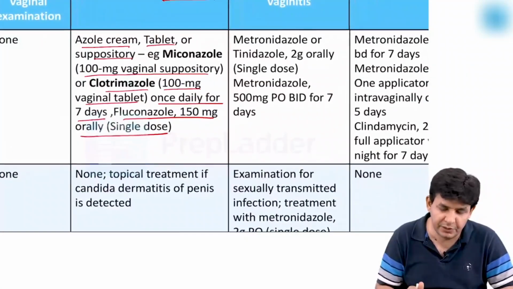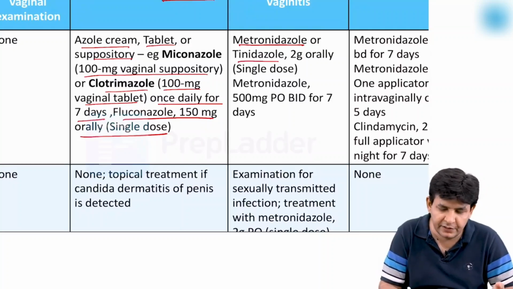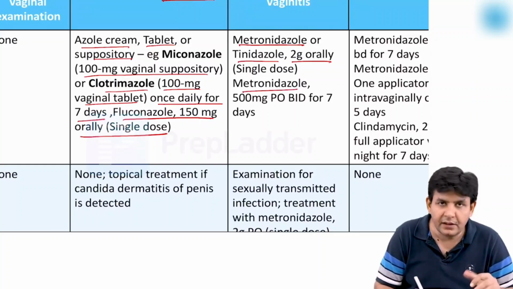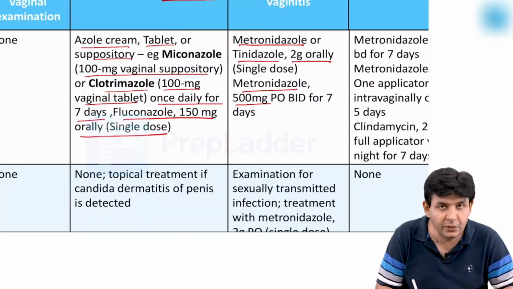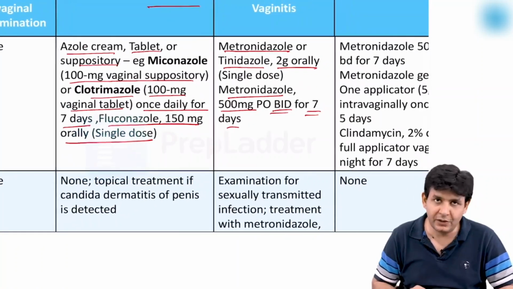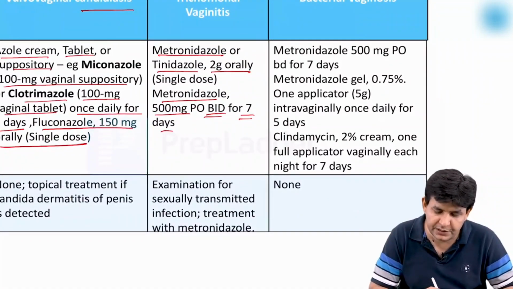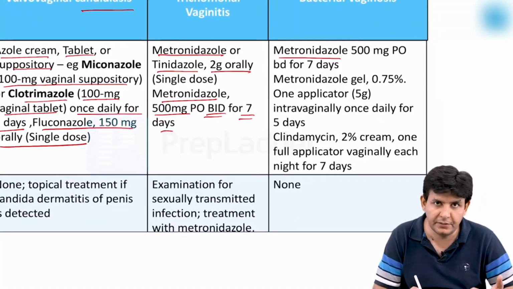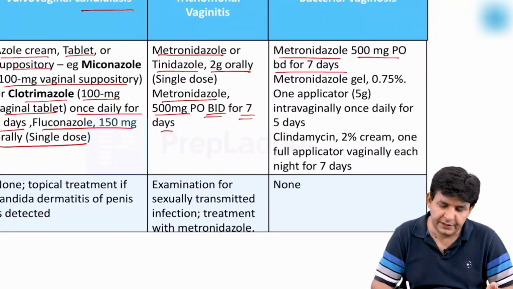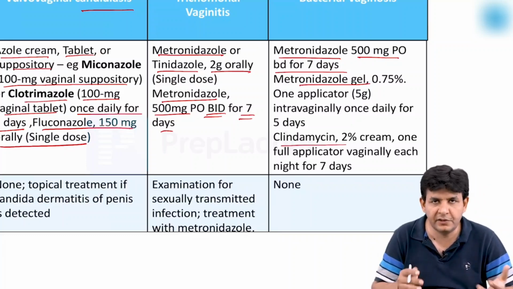Whereas in the case of Trichomonas, the drug of choice is metronidazole, or you can also give tinidazole 2 gram orally. Or in another form, metronidazole 500 milligram orally twice a day for 7 days. That is regarding trichomonal vaginitis. Now regarding bacterial vaginosis, again the drug of choice is metronidazole, 500 milligram oral, BD for 7 days. Gel can also be given, or clindamycin and so on. But the drug of choice is metronidazole.